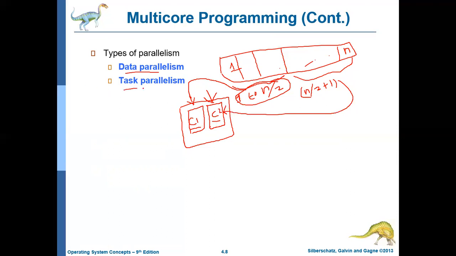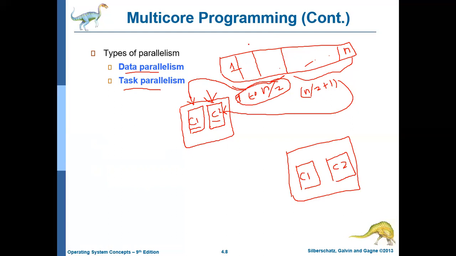Whereas what is task parallelism? Task parallelism means, let us consider the same scenario. There is a CPU with 2 cores, core 1 and core 2. Now assume that in this array with n elements, you want to perform two statistical operations.